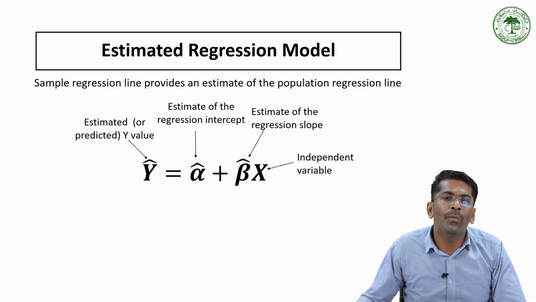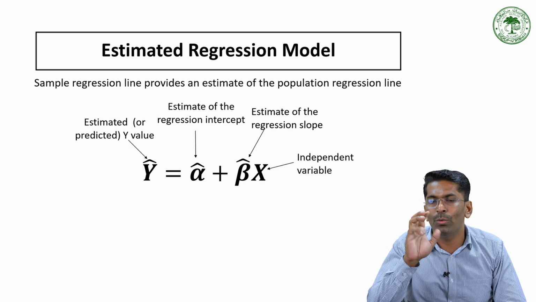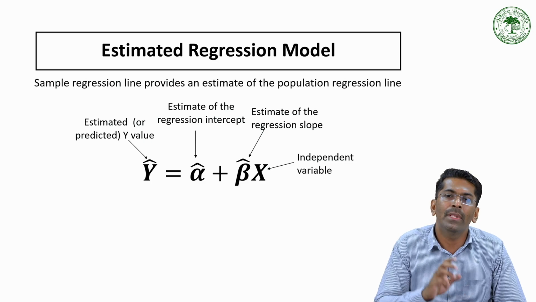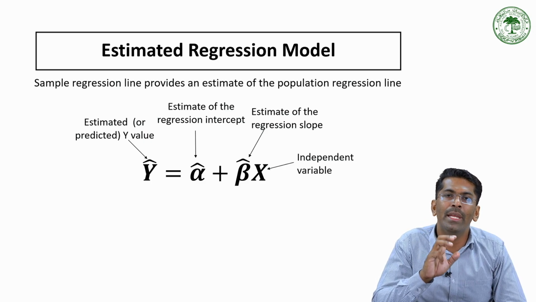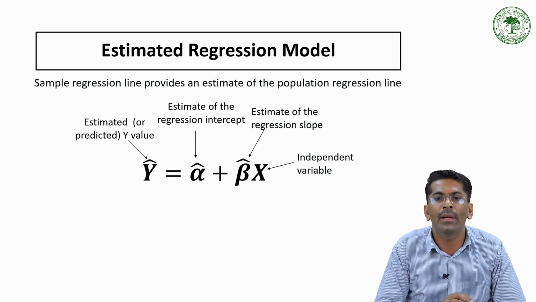So here we have y hat, which is equal to alpha hat plus beta hat x, where y hat represents the estimated or predicted value of y, alpha hat is the estimated regression intercept, beta hat is the regression slope, and x is the independent variable. The population regression model is theoretical, but the estimated regression model is considered empirical, based upon the actual data.